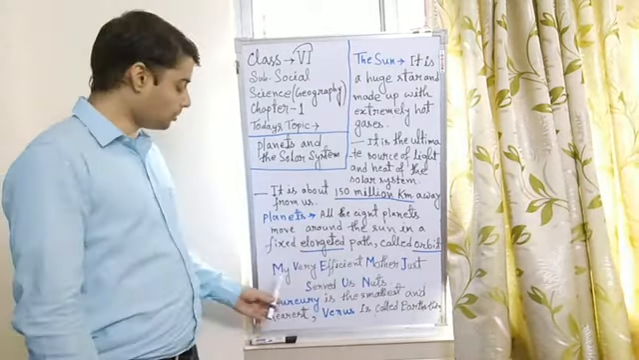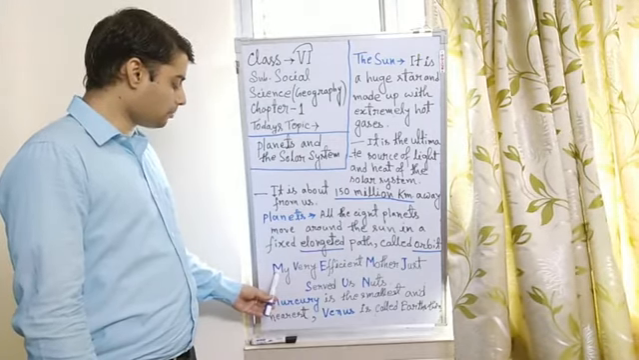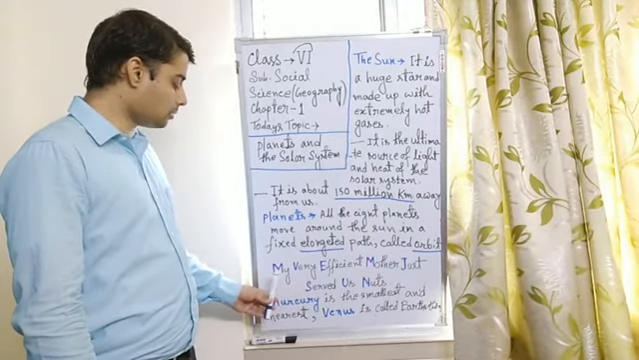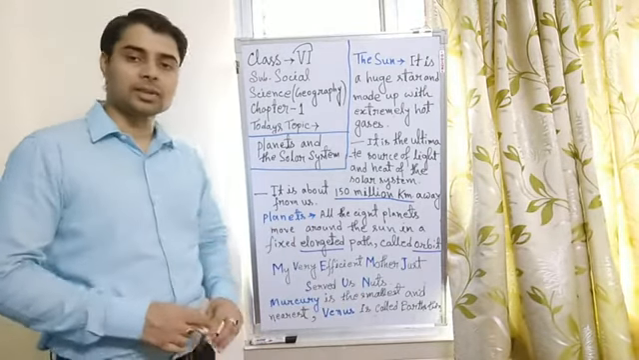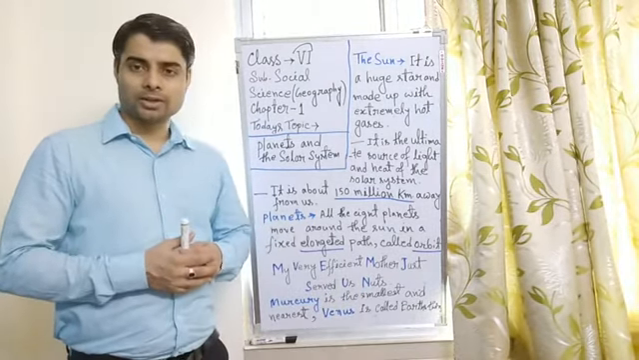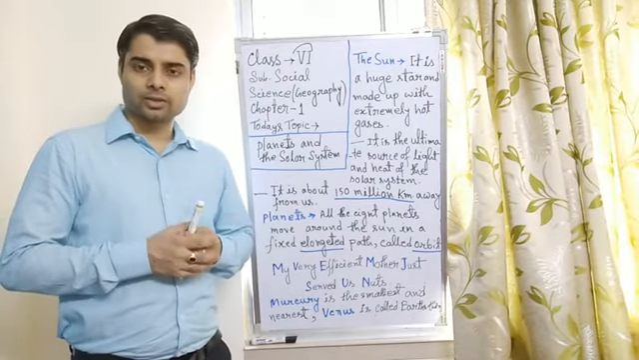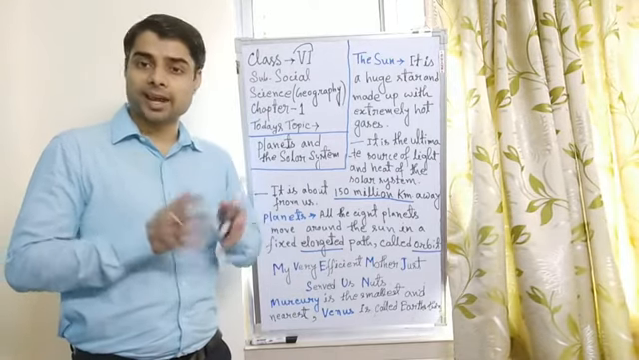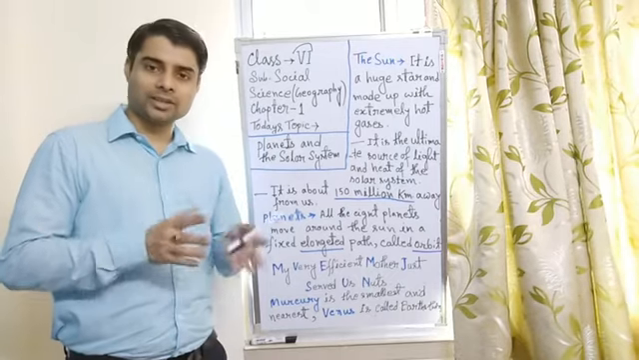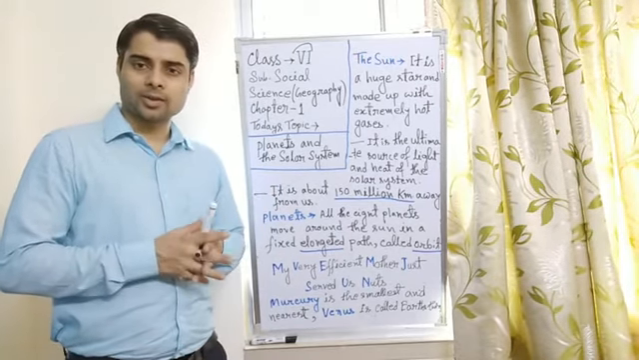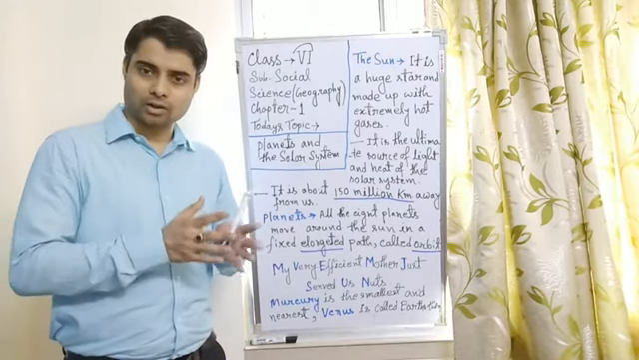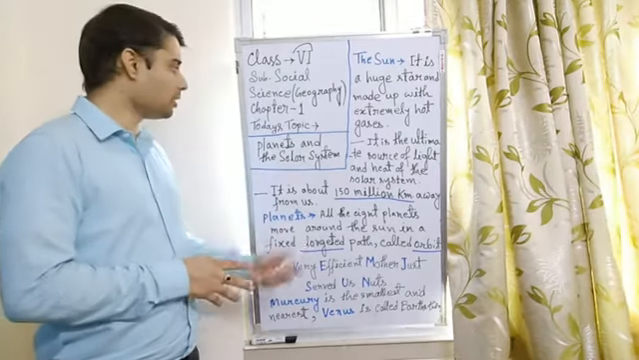M for My, and M for Mercury. Mercury is the smallest and nearest planet to the sun, and it rotates around the sun in 88 days. Obviously no living being can exist on that planet because it is very hot and nearest to the sun.